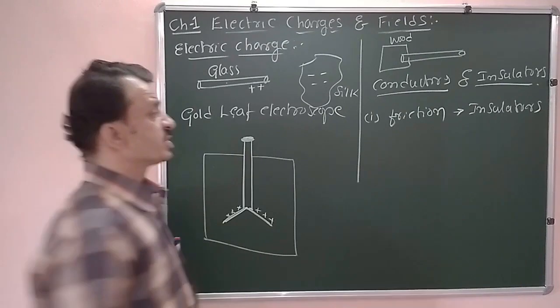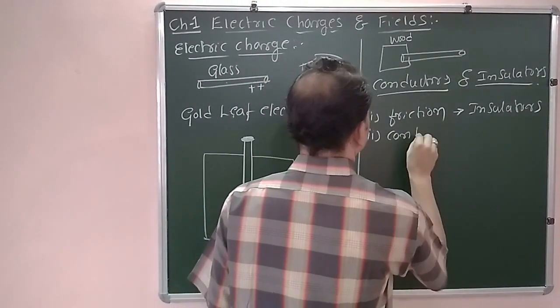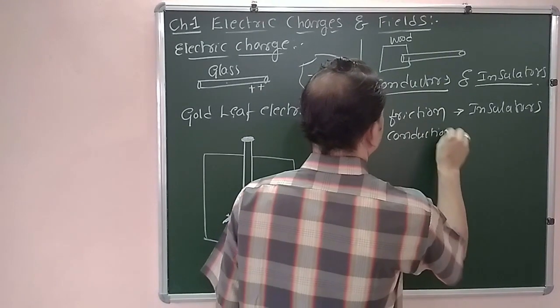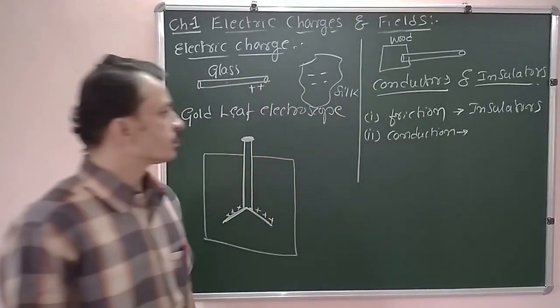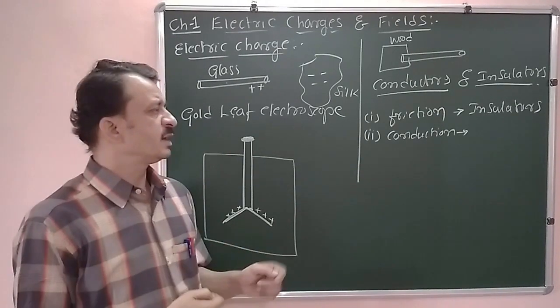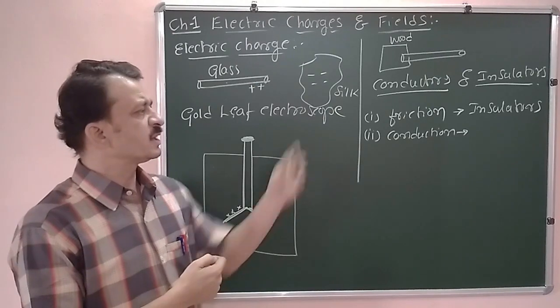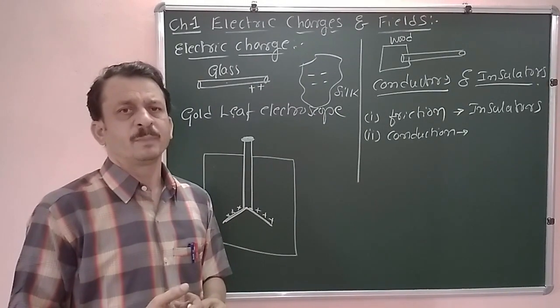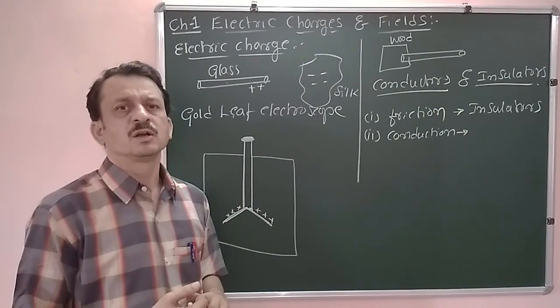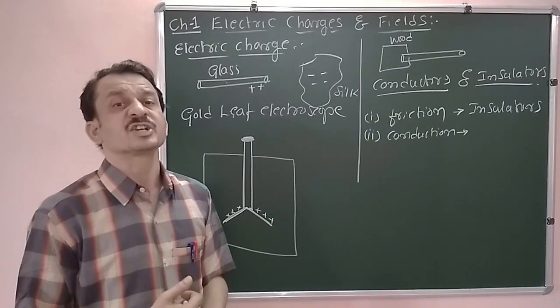The second method of electrification is conduction. That is, whenever a charged metal is made to contact a pith ball, that becomes charging by conduction.